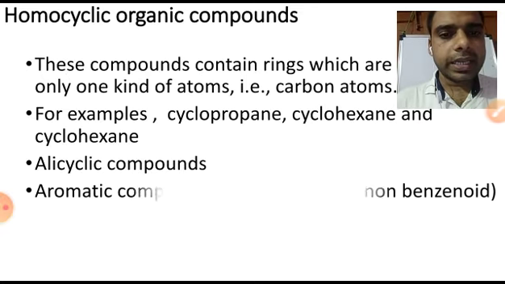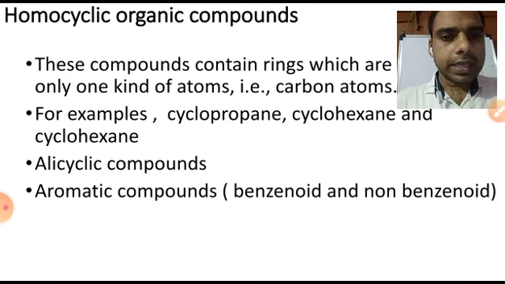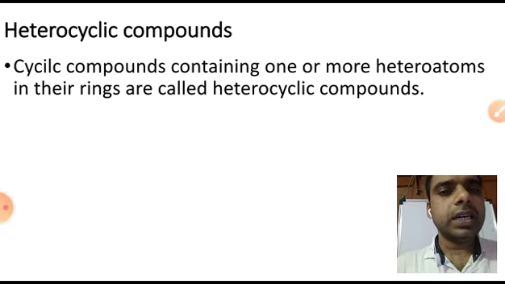Then next, alicyclic compounds, then aromatic compounds, and benzenoid and non-benzenoid, as I have discussed in the previous slide also. Then next, heterocyclic compounds: cyclic compounds containing one or more heteroatoms in their rings.